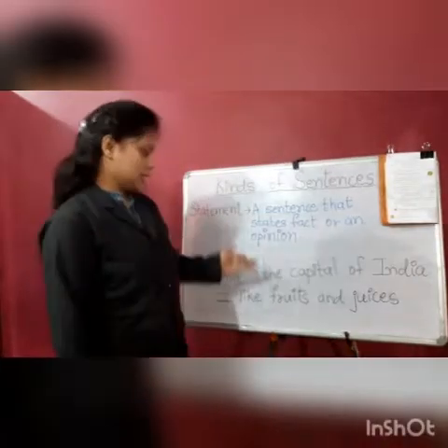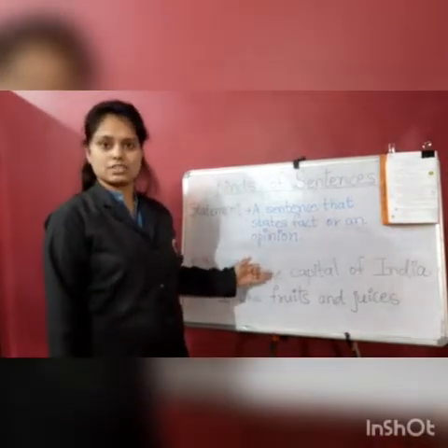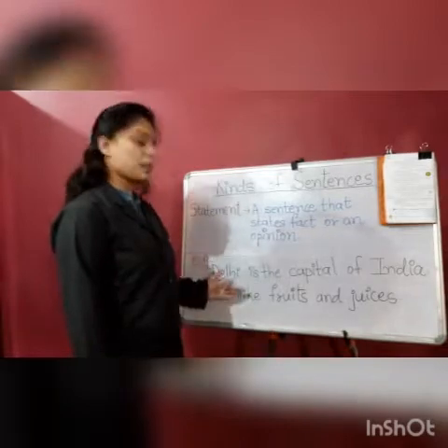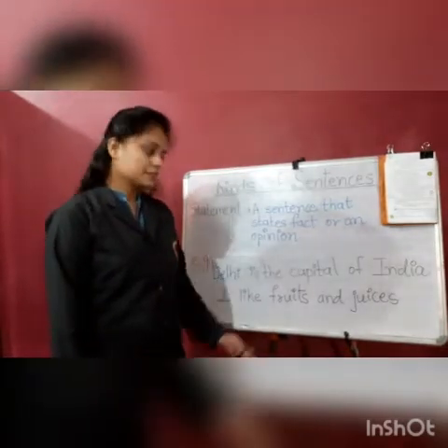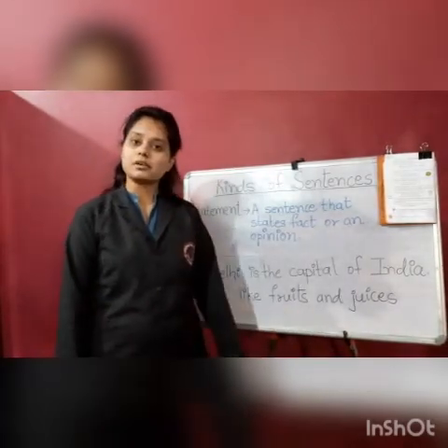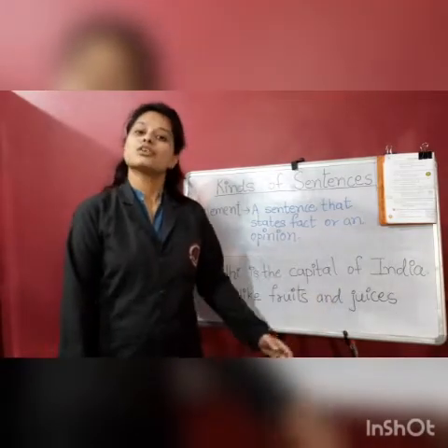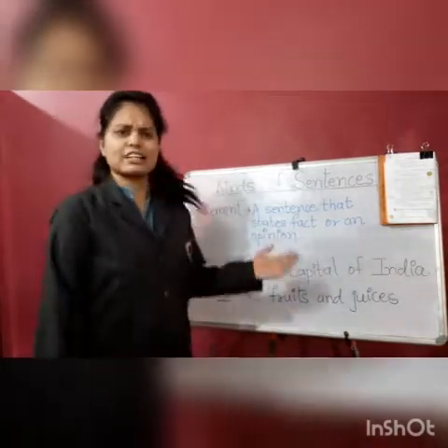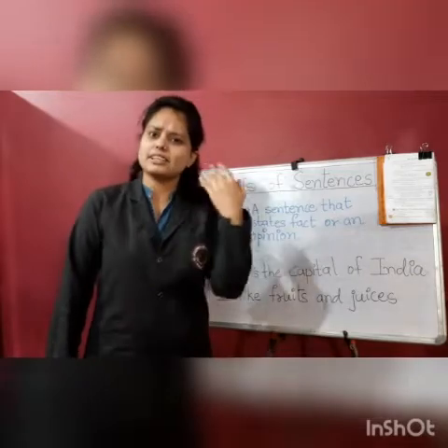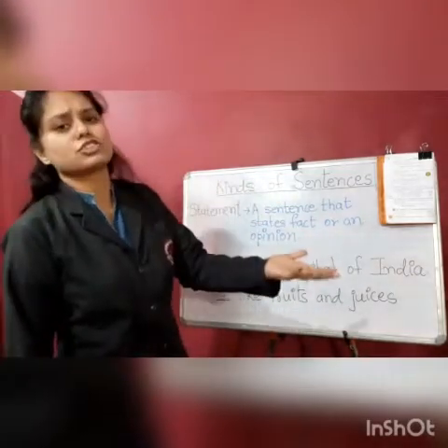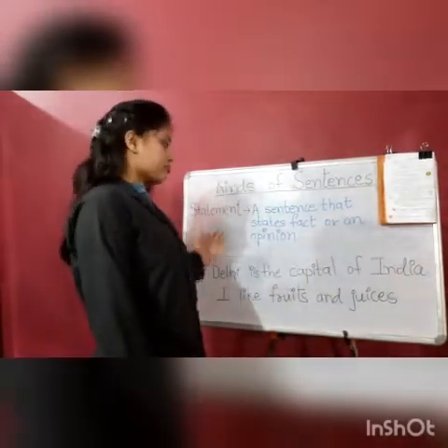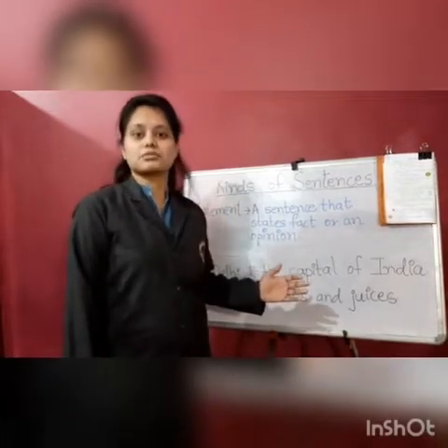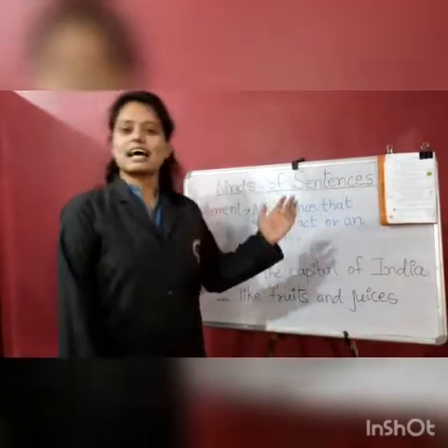So, these kind of sentences come under the category of statement. The other thing, I like fruits and juices. So this is a kind of opinion. This could be my opinion. This could be your opinion. This could be some other's opinion also. So these kind of sentences come under statement kind of sentence.